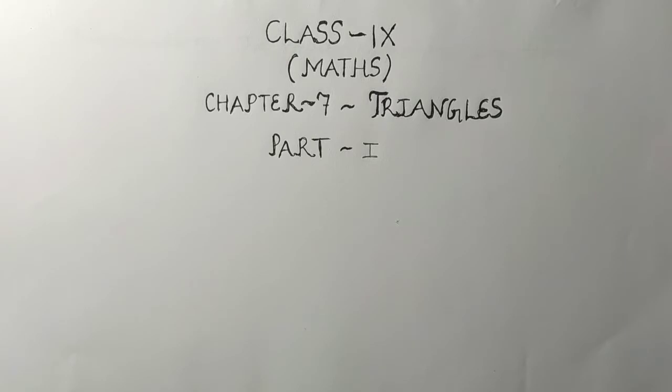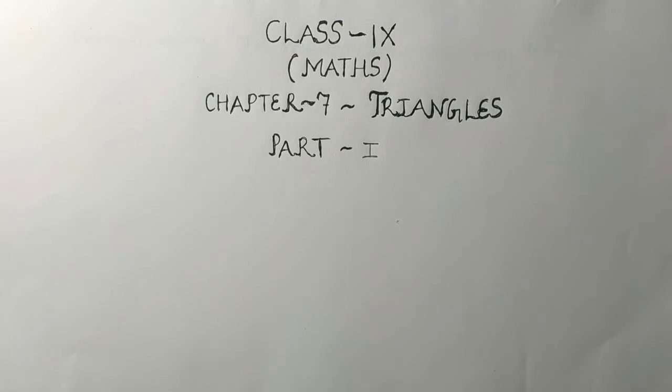And what major thing we'll see in this chapter, we'll see the congruency of triangles, and what are the types, that how to prove that two triangles are congruent. All these things we'll see in this chapter.